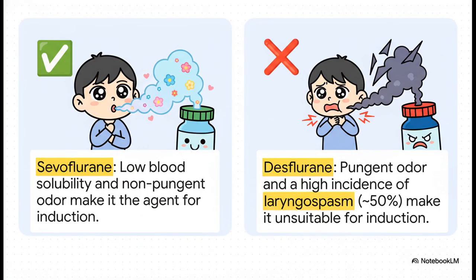So when it comes to choosing an agent for an inhalational induction, the choice is pretty clear. Sevoflurane's low blood solubility allows for a rapid, smooth induction, and its non-pungent odor makes it really well tolerated by children. Desflurane, on the other hand, despite having an even lower blood solubility, which would suggest a faster onset, is extremely pungent. Trying an inhalational induction with it leads to an unacceptably high incidence of breath holding, coughing, and severe laryngospasm. It is simply not suitable for this purpose in children.